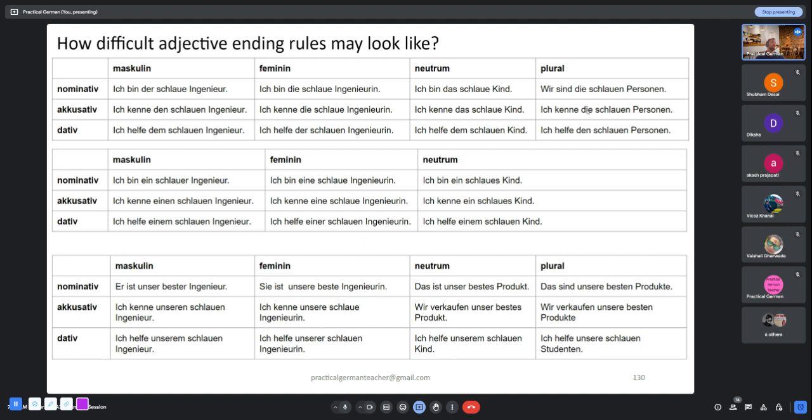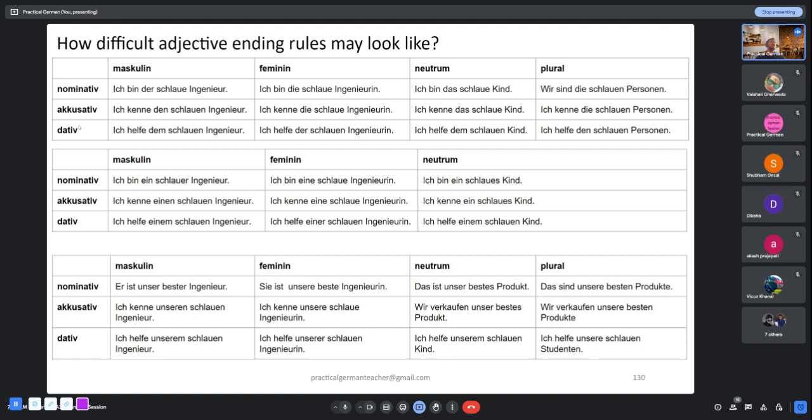So when you go from nominative to accusative, only the masculine article changes, other articles remain the same. But if you look at the adjective, here it was schlauer, here it became schlauen, here it was schlaue and it remained schlaue, here it was schlaues and it remained schlaues. But in the last column, plural, schlauen remained schlauen.